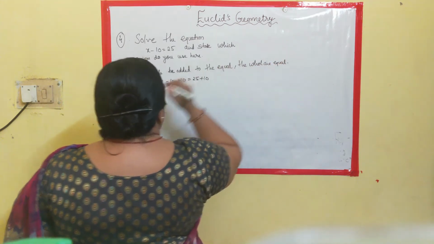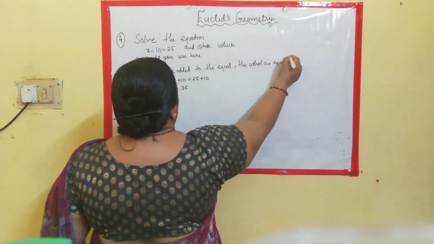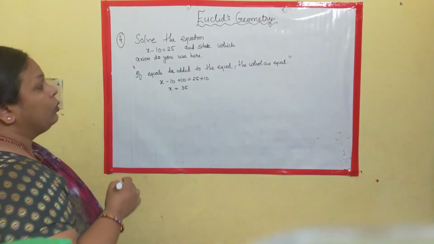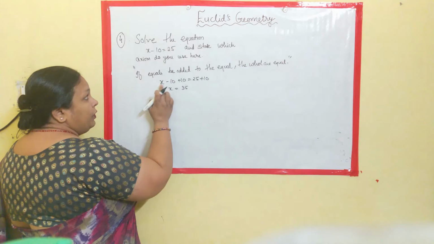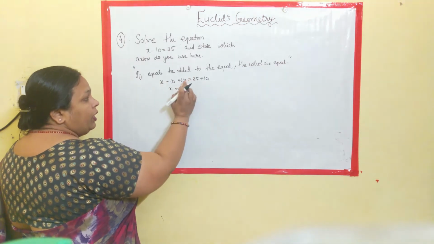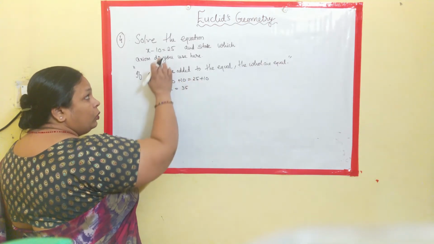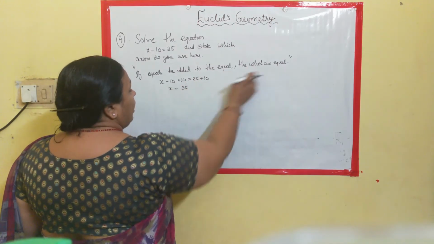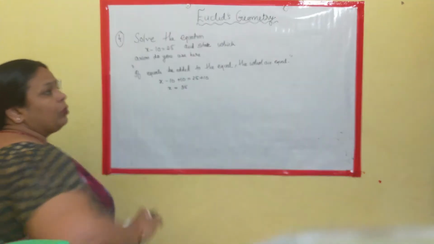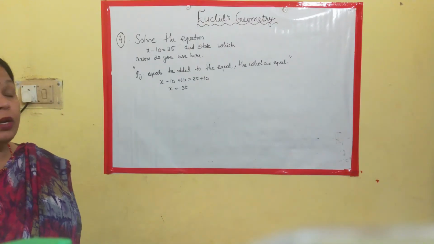Means the statement says if equals are added to the equal, we are using this LHS and RHS. If equals are added, what equal are we adding? Plus 10 to both the sides. So if equals are added to the equal, the wholes are equal. The resultant which you are going to get is the same.